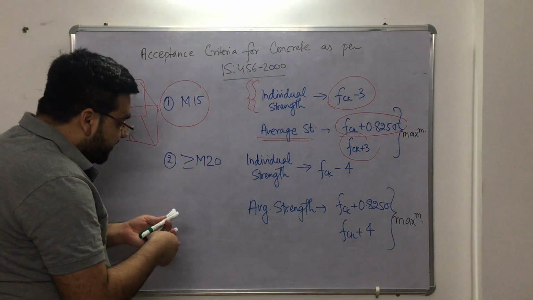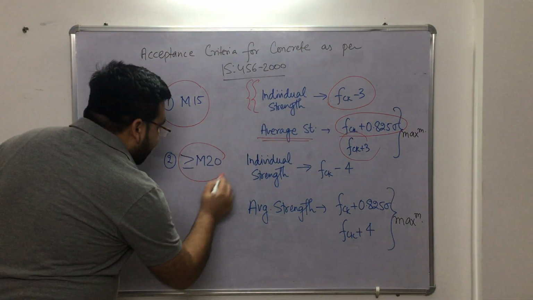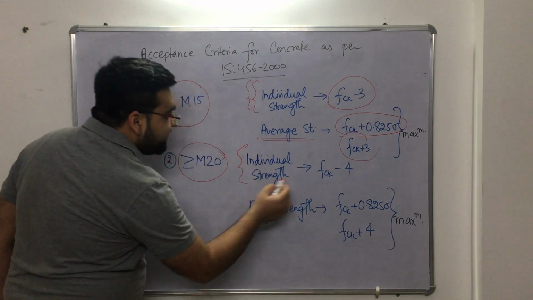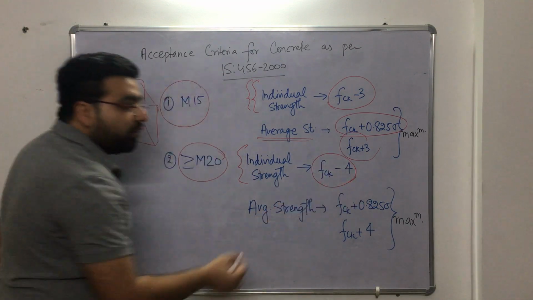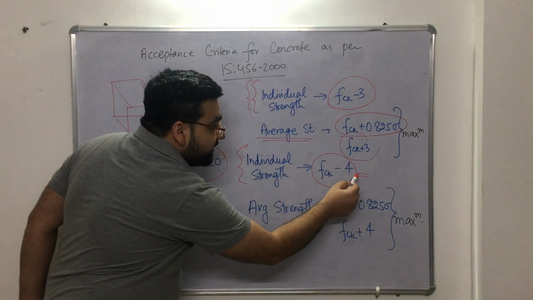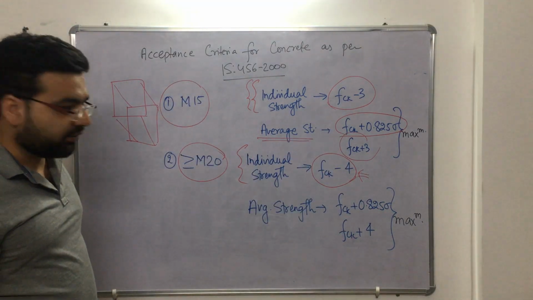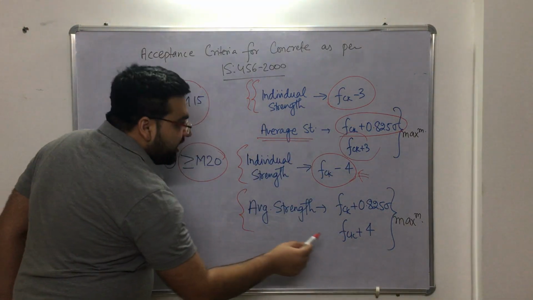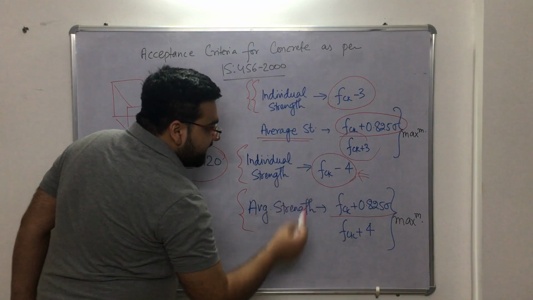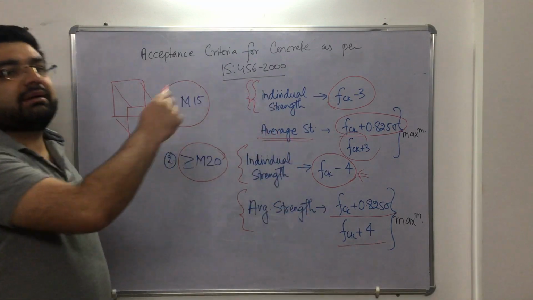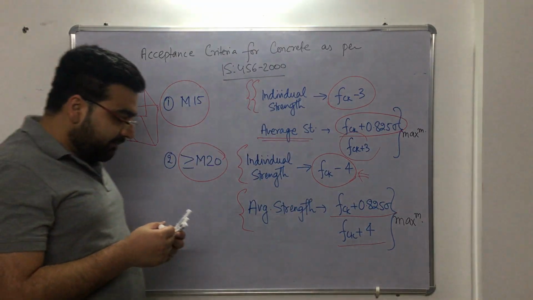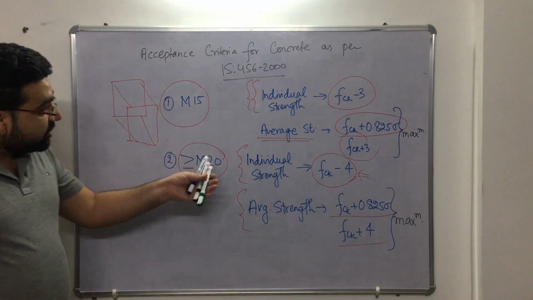Now the second thing, which is important, is for M20. Now the individual strength is fck minus 4. This question was asked in the GATE examination, as a theoretical question, okay? And the average strength is fck plus 0.825 sigma or fck plus 4, whichever is the maximum of the two. Okay, so this is important. So I hope you have understood this topic.